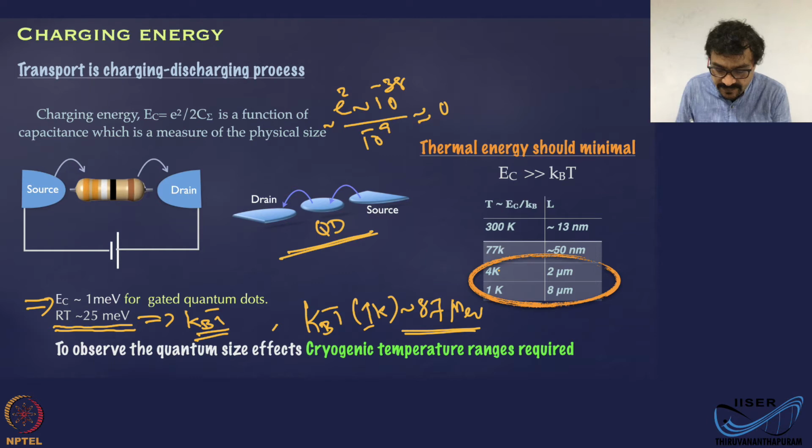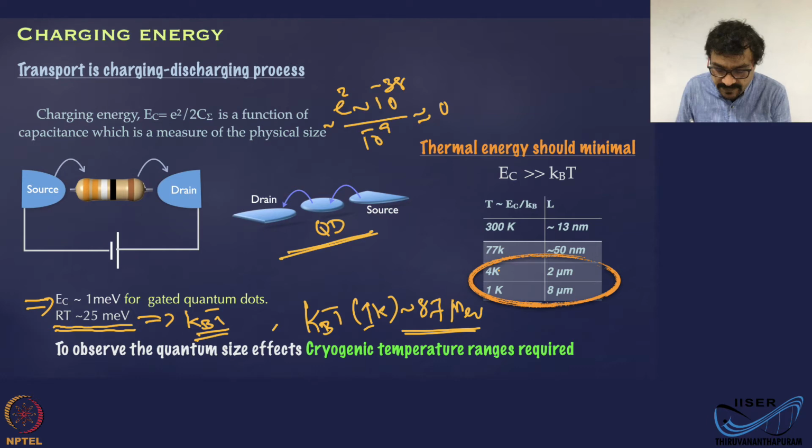Okay. So in a nutshell, what we are saying here is that to observe these quantum size effects in transport, one essentially needs cryogenic temperatures. That is because below 50 nanometers, even 50 nanometers itself, is actually challenging. You cannot really attach leads to run currents or apply voltages to these devices. So for any easily realizable size, you always require cryogenic temperature ranges or a cryogenic environment to observe quantum effects in transport.